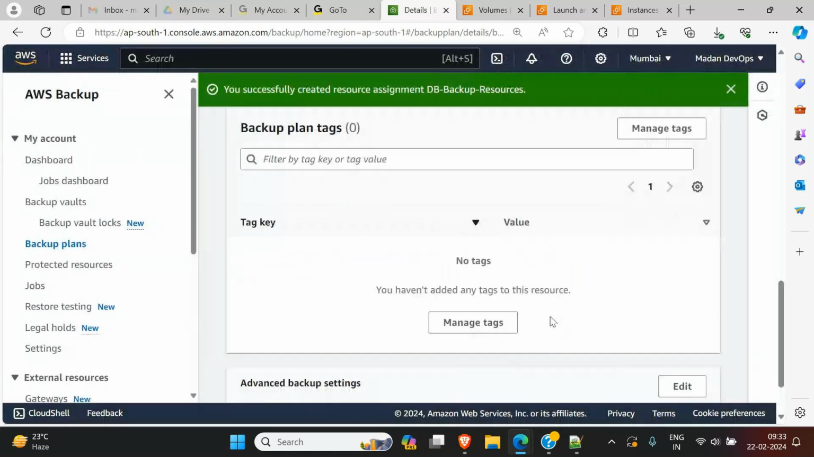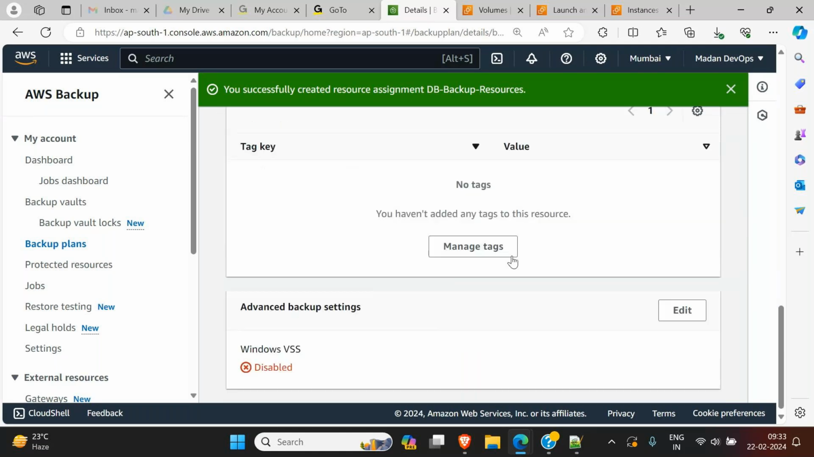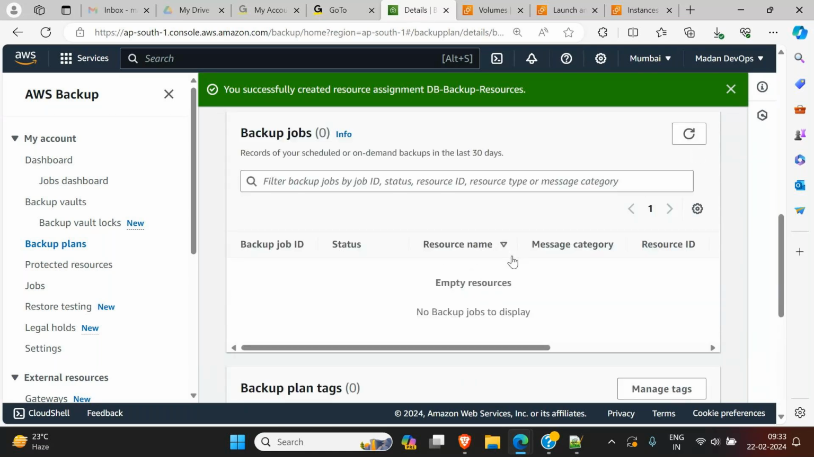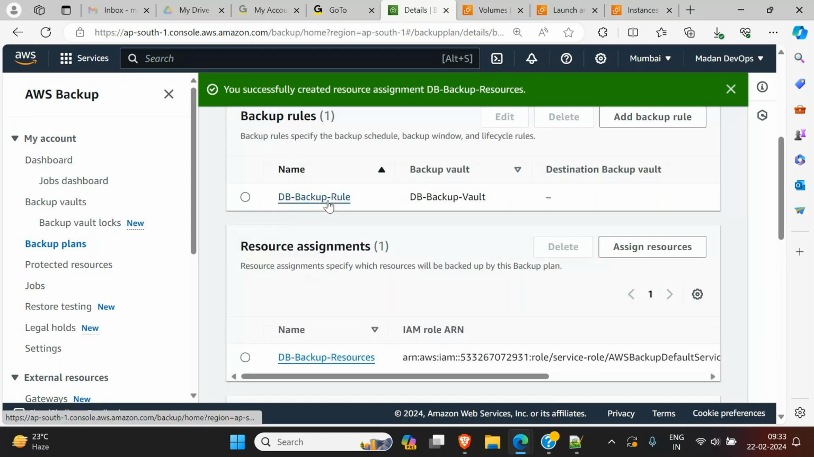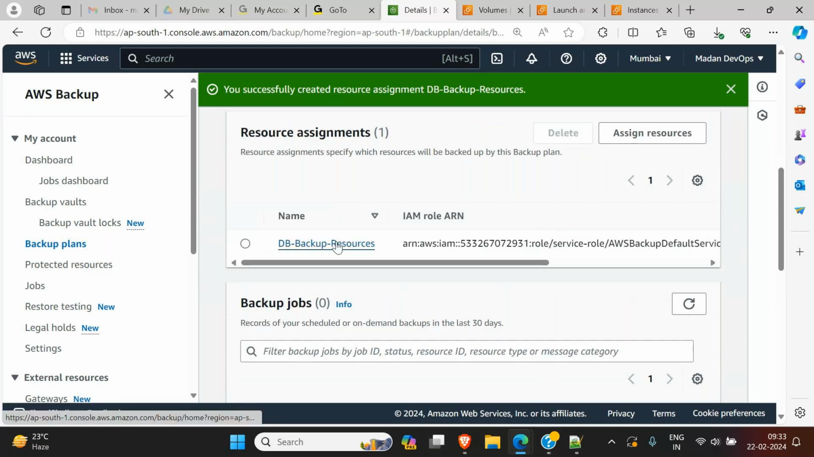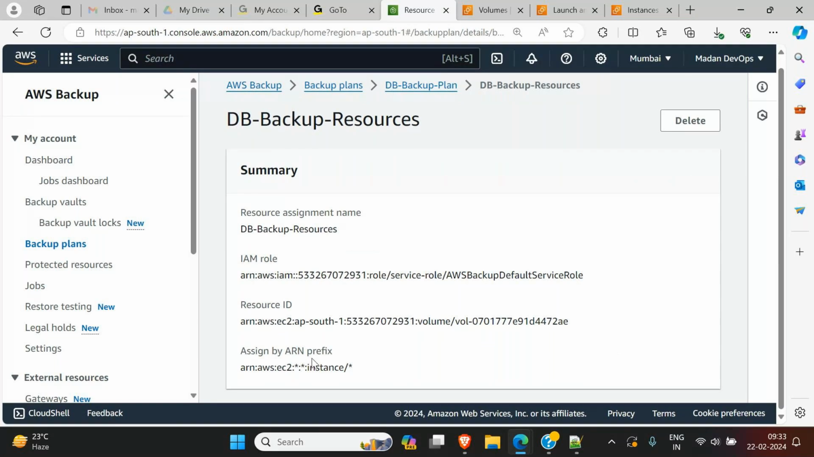Now the plan is ready. You have successfully created the resource assignment, DB backup resource. Just scroll up. These are the backup plan rules. In these rules we define whether we want to take backup daily, hourly, or monthly, those details are mentioned in this backup rule. And here are the resources which we have created. If you click on these resources, you will see two items here. One resource is a volume, and this is the volume ID. Another is an instance. This instance will be taken backup.